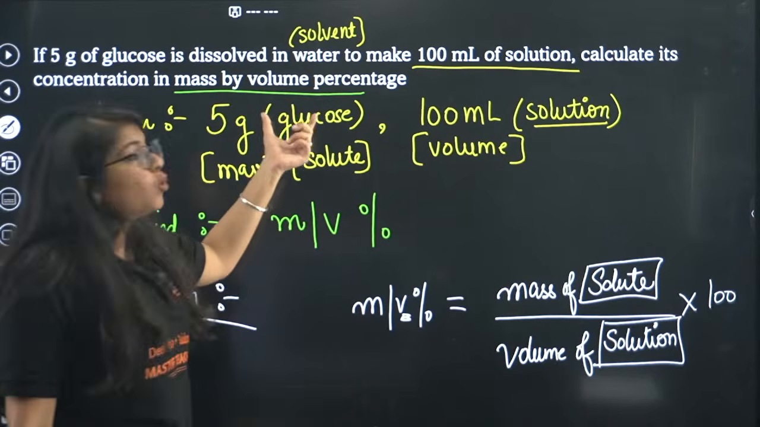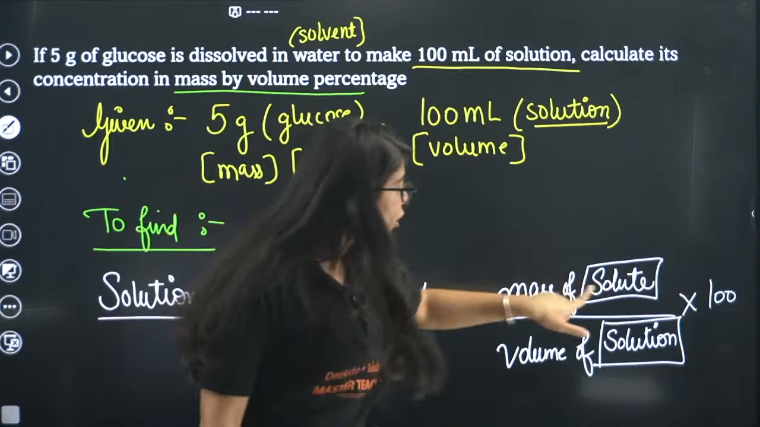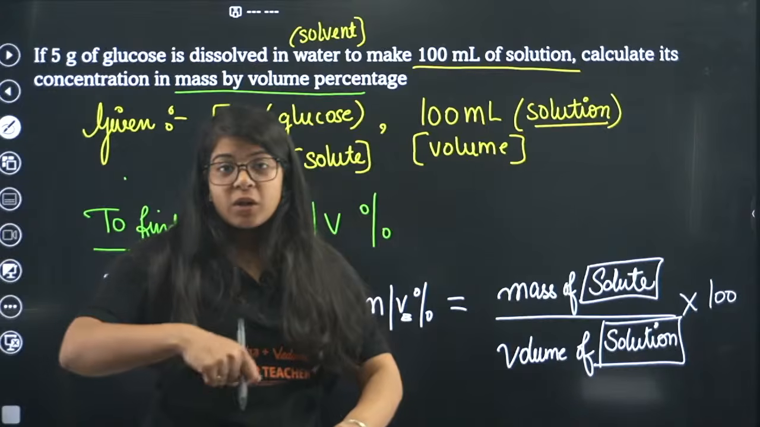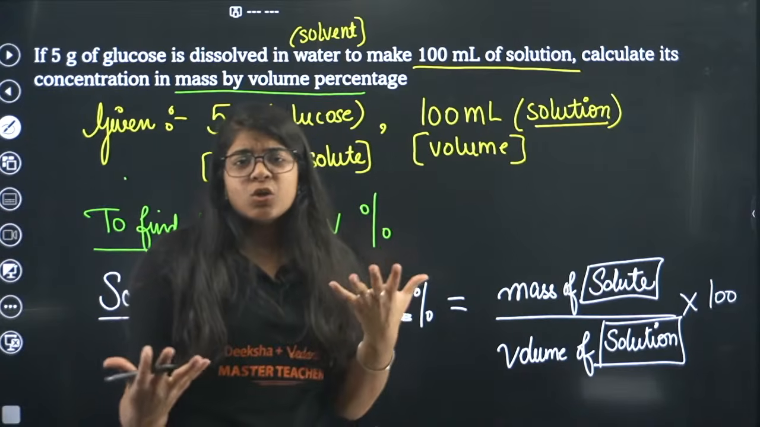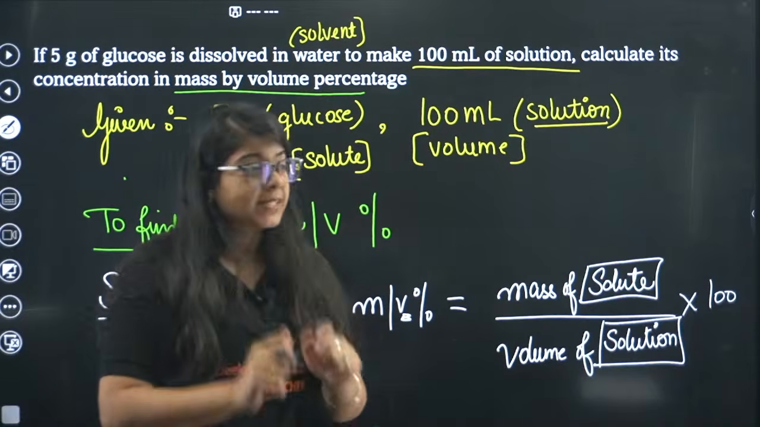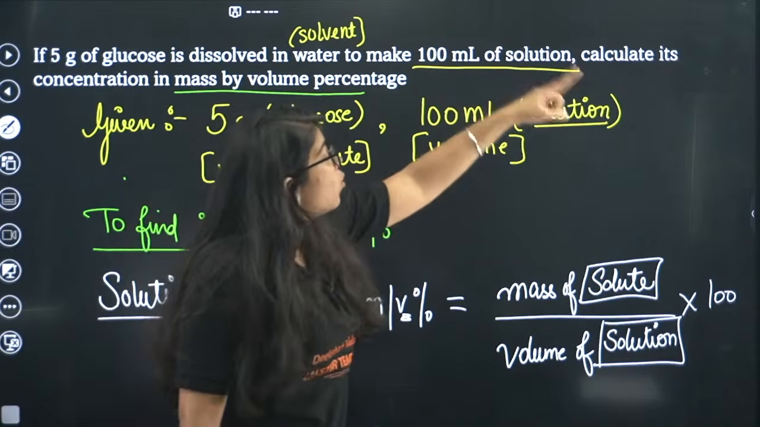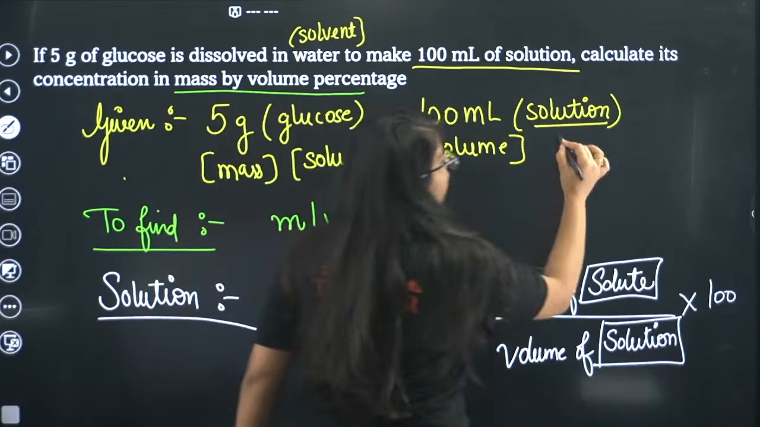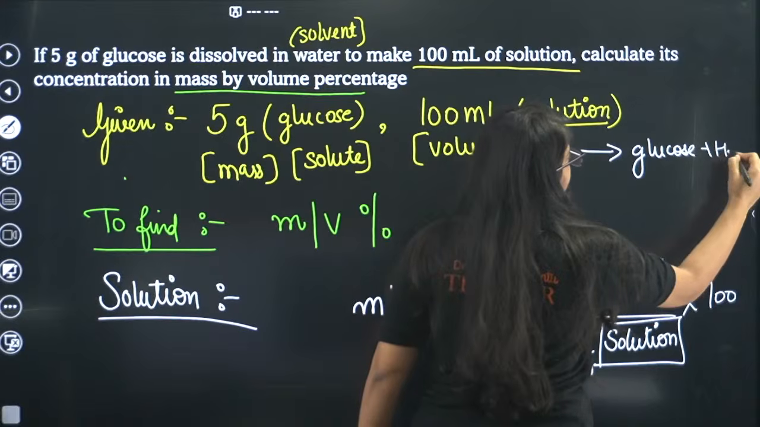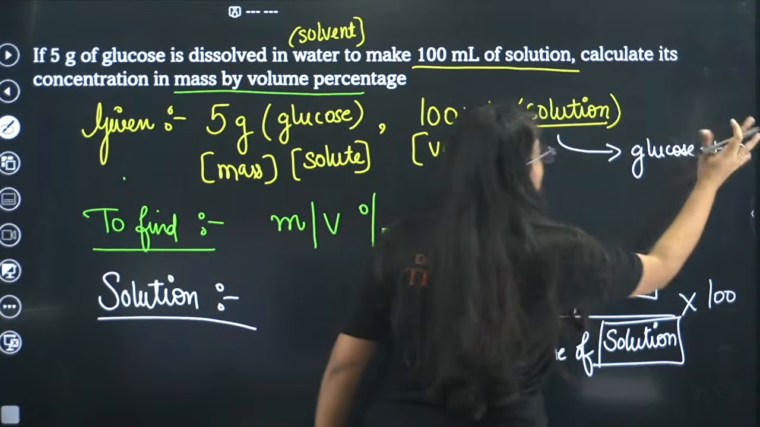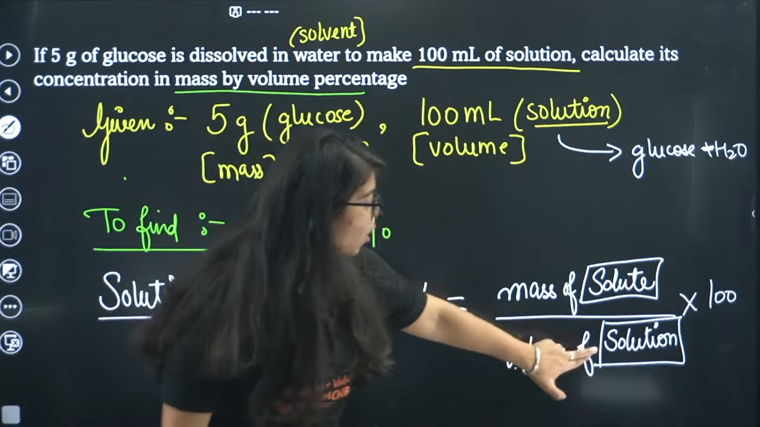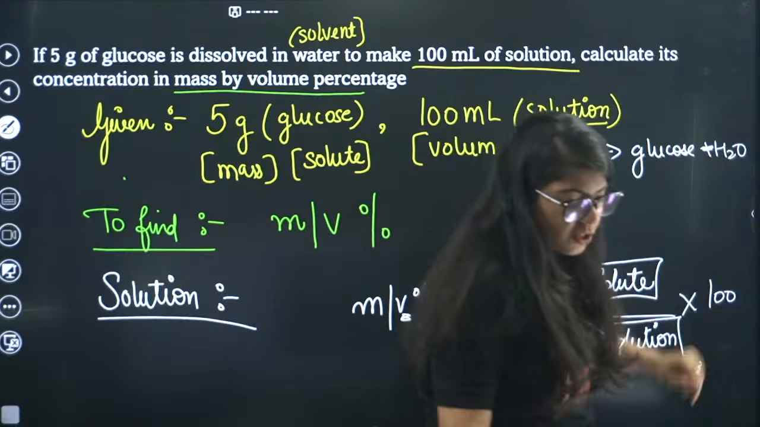Because glucose is in grams, so for the solute we have taken mass. And the solution, the glucose in water, when we dissolve the powdered glucose in water, it becomes a solution. So we measure the volume of that solution, not the mass. So the volume of that whole solution, glucose plus water, is 100 ml. So in the denominator we have the volume of solution. Understood now?